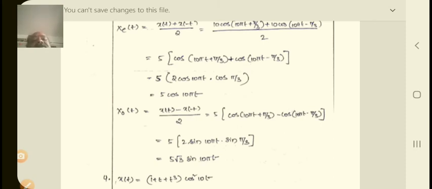So 5 into 2 sin a means 10 pi t and b means pi by 3. So sin pi by 3. What is sin pi by 3? Sin 60 equal to root 3 by 2. Then you will apply that root 3 by 2 and the 2 will cancel. So 5 root 3 sin 10 pi t. This is the answer for the odd function.